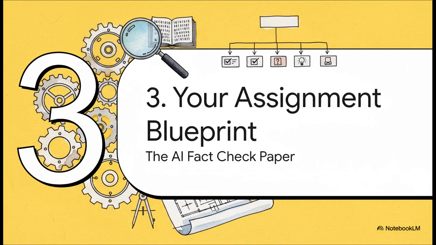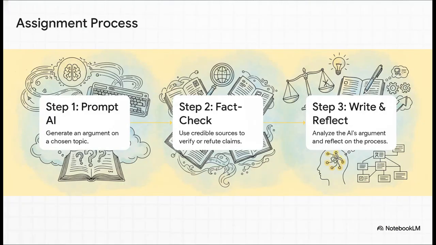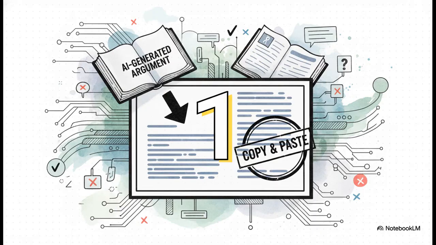Okay, let's get into the nitty-gritty. What do you actually have to do for this assignment? We've broken it down into a super clear and manageable process. It's a really straightforward three-step process. Step 1, you'll prompt an AI. Step 2, you'll fact-check everything it gives you. And step 3, you'll write up your analysis and your reflections on the whole experience. Simple as that. First up, the AI argument.